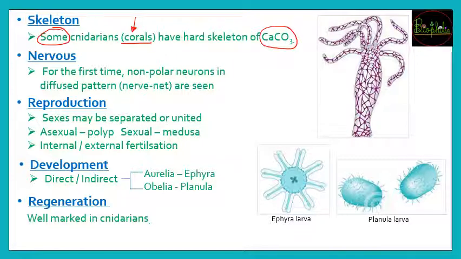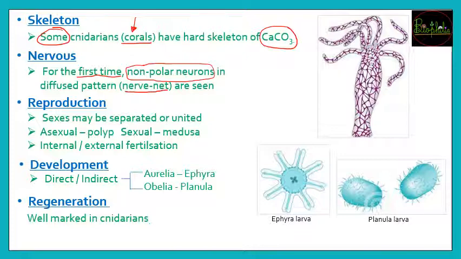Then for the nervous system, which is going to develop for the first time, the attempt at a nervous system is happening, and that evolution is going to have non-polar neurons seen for the first time in a diffused pattern. They have not made a system at any specific place; they are just diffused and present all over the body in the form of a nerve net.